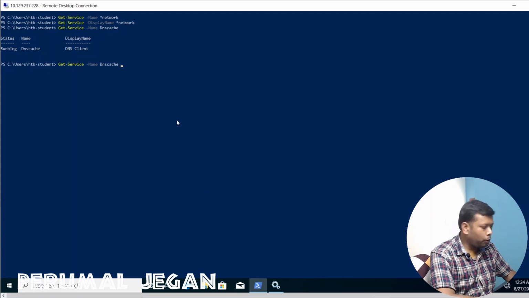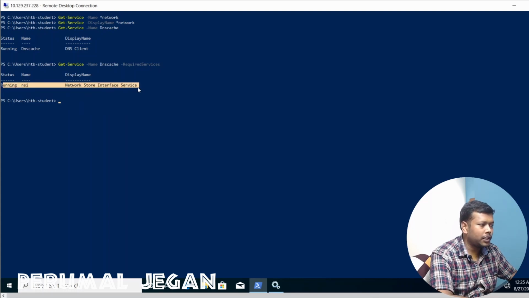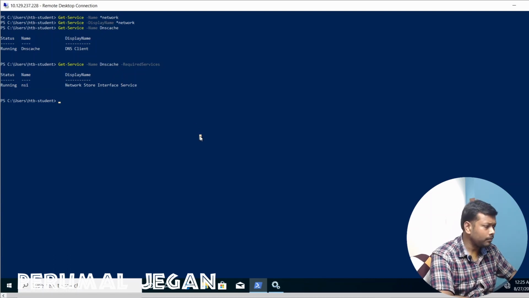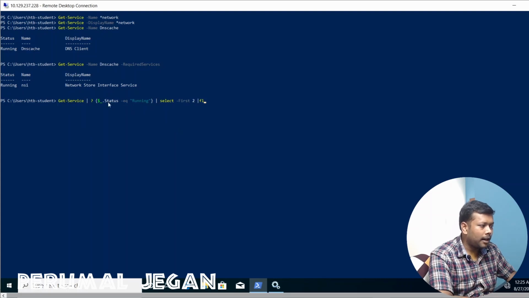I'm also able to view the required services for this DNS Cache. It shows the service which is required for this DNS Cache, and there is another command.